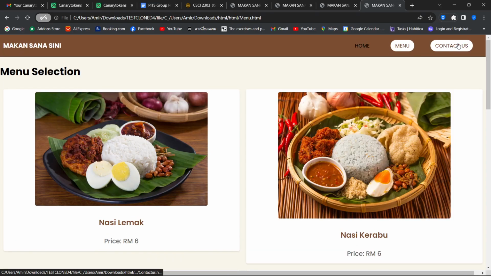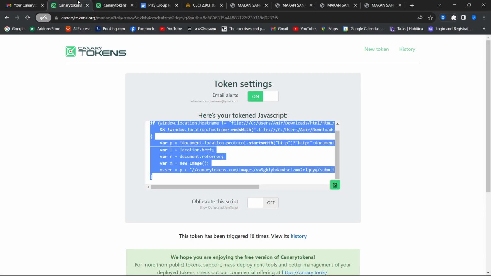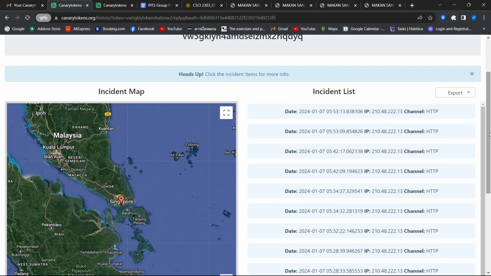Okay, and then you can see if our Canary token has been alerted or not. Then go to the token here, and then you click history. Oh, you can see that it triggered here.